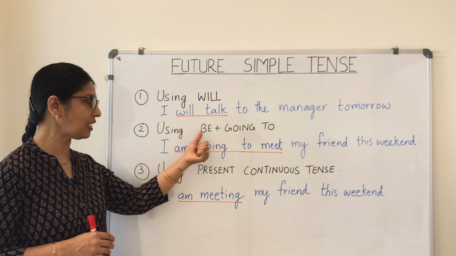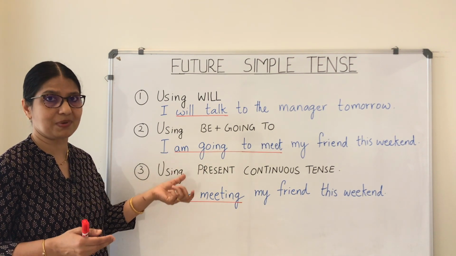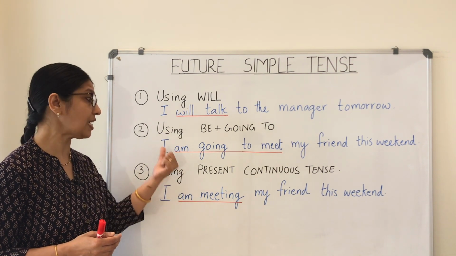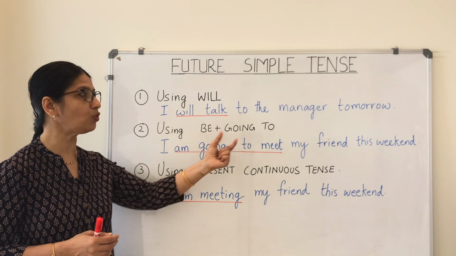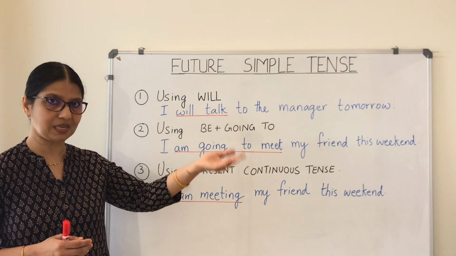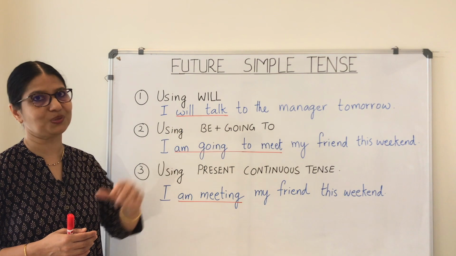I changed be into am because here the subject is I, so I cannot say I be. It is I am. But if it was she, you would say she is going to meet her friend. So this weekend comes later. We talk about future tense there using be and going to.